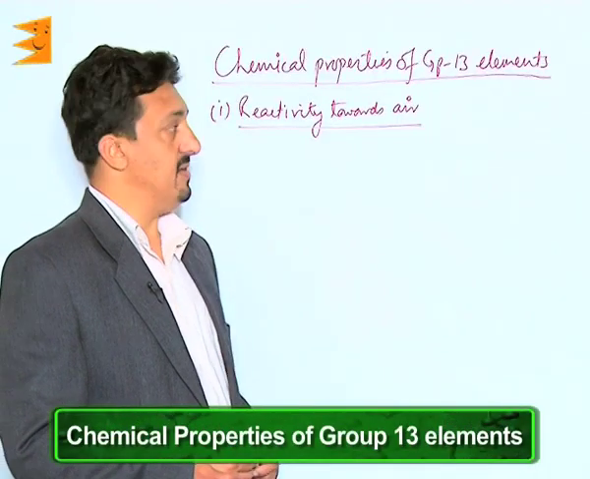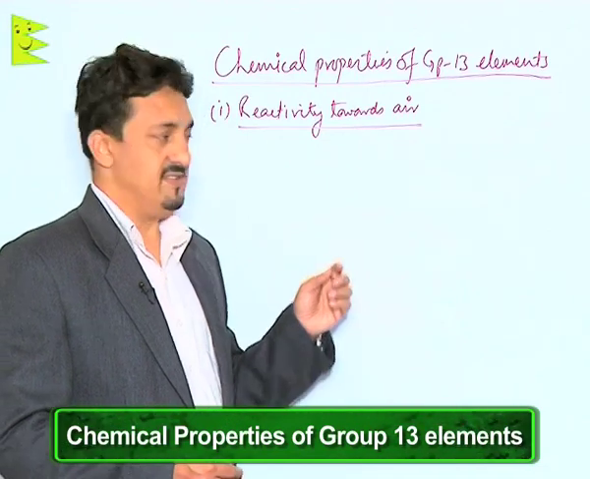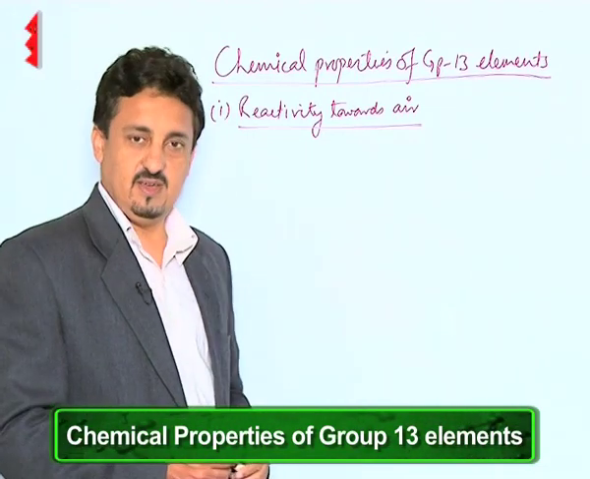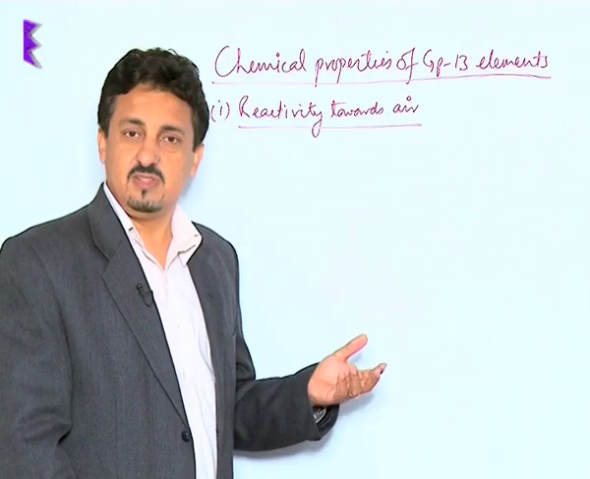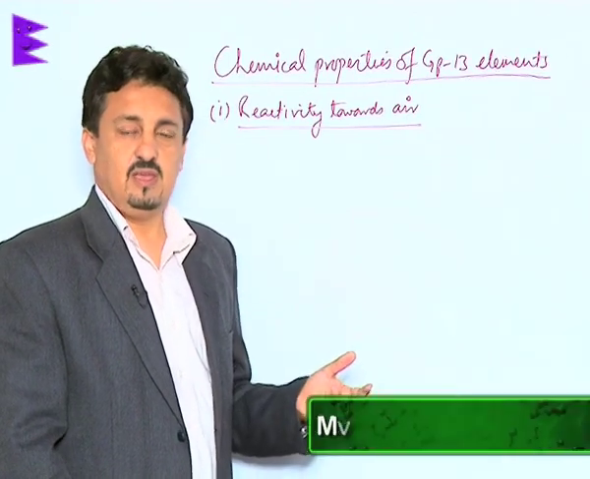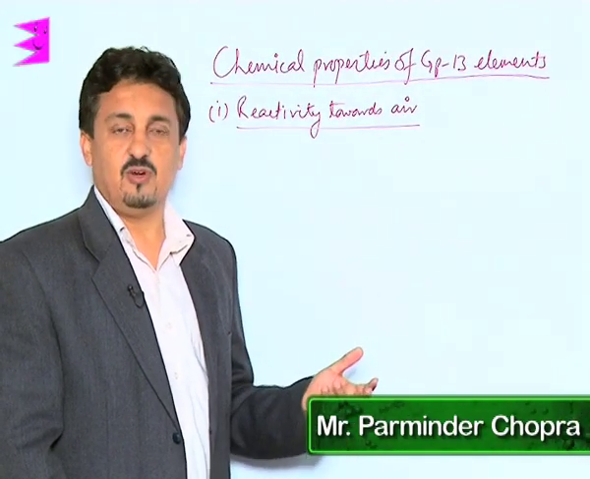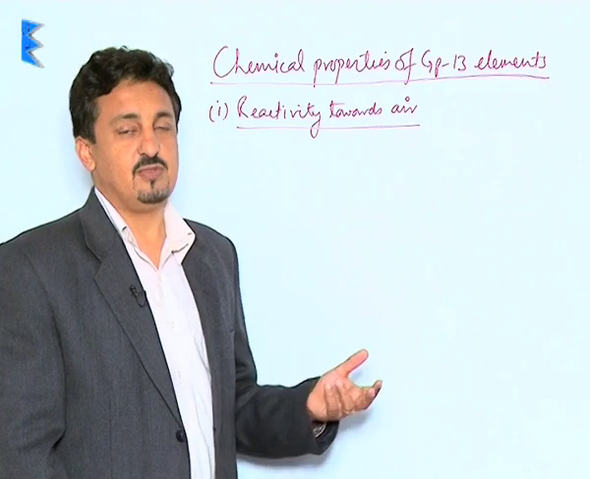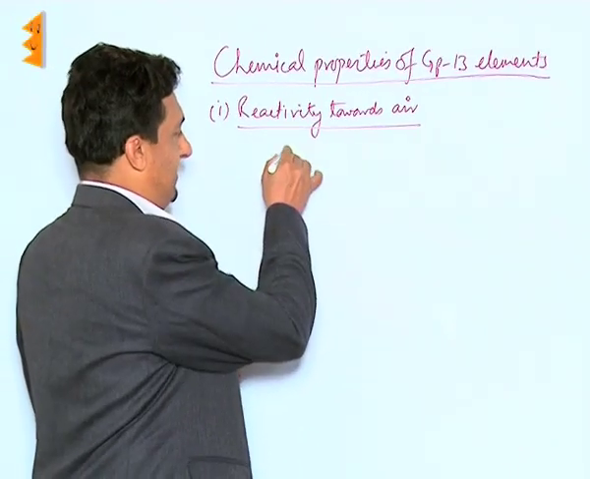Now let us see the chemical properties of the group 13 elements. First in the list is the reactivity towards air. Crystalline boron doesn't react with oxygen at all. It is the amorphous boron and the metal aluminium that react with oxygen on heating, leading to the formation of the oxides. The reaction is almost like this.